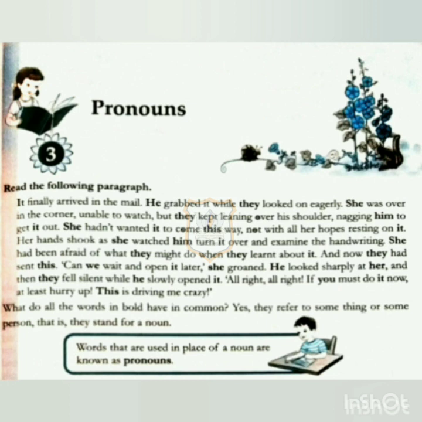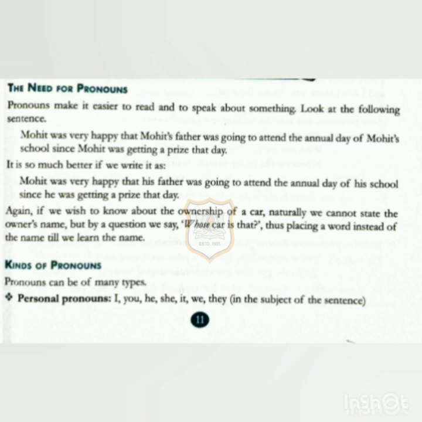All these words are used in the place of a noun, so they are known as pronouns. So in pronouns, the name of the place, name of the thing, name of the object is replaced with the pronouns. Understood, children?